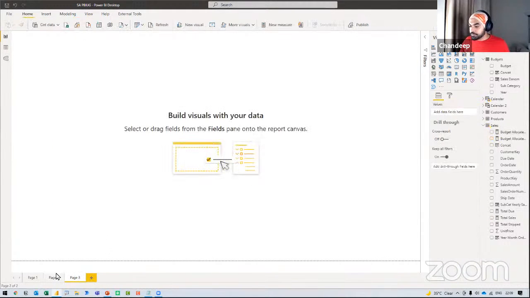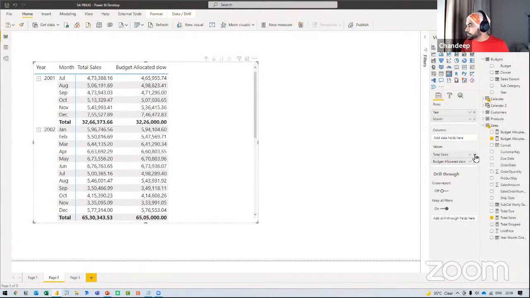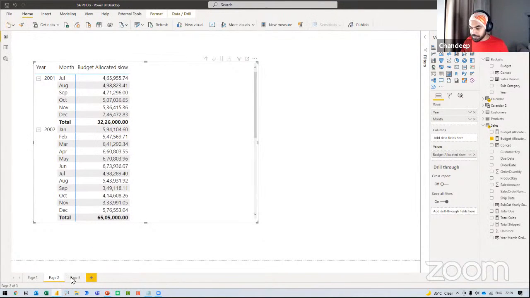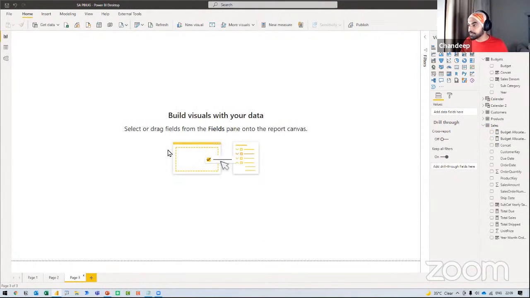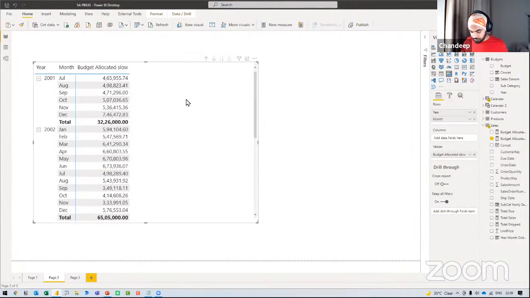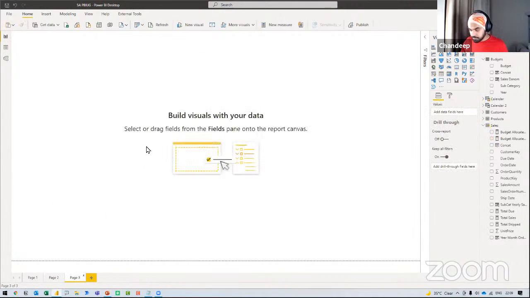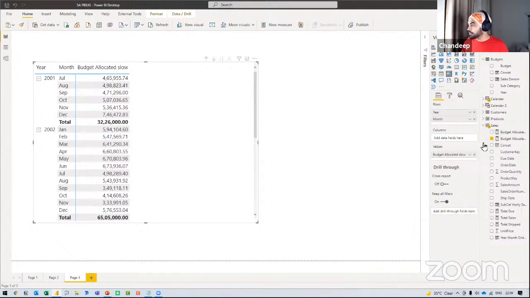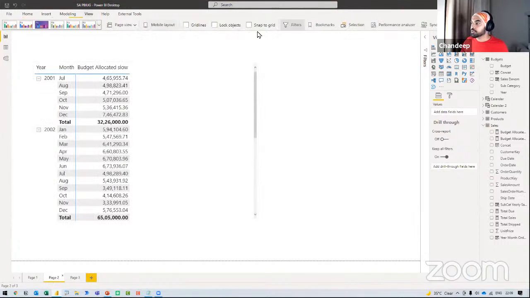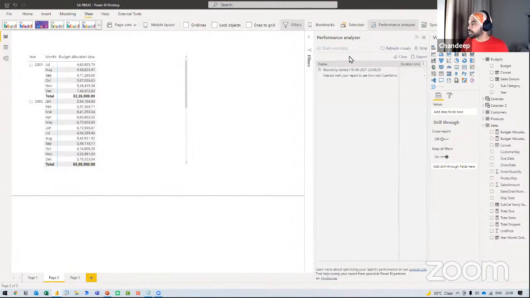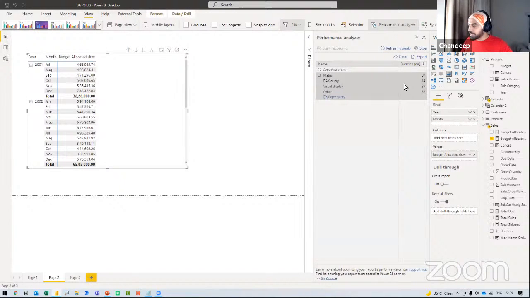Make a new pivot table. Let's also remove the sales from here. This is the slow one, copy that, go over to the new sheet, paste that. Copy that, paste that. And I now place the new calculation right here. Let's run the performance analyzer. Right here, view tab, Performance analyzer, start recording, clear the visuals, refresh the visuals. It takes about 87 milliseconds, and about 14 milliseconds for the DAX query to run.